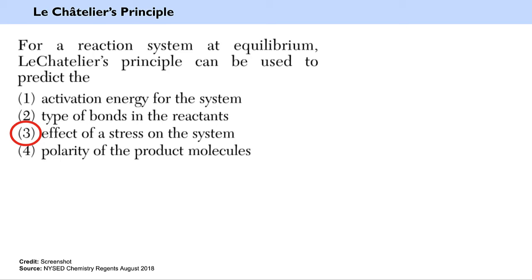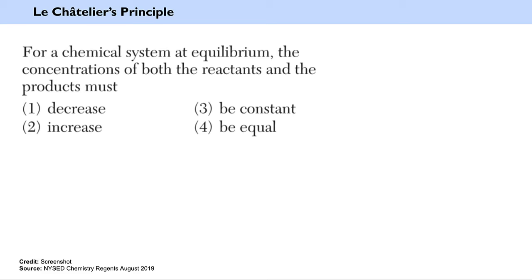Le Châtelier's principle predicts which direction or which side of the reaction will be favored after a stress on the system is applied. For a chemical system at equilibrium, the concentrations of both the reactants and the products must: 1, decrease; 2, increase; 3, be constant; or 4, be equal. I'm going to eliminate 1 and 2 pretty quickly. It's not decrease or increase, equilibrium, right? That tells me that it's either be constant or be equal.